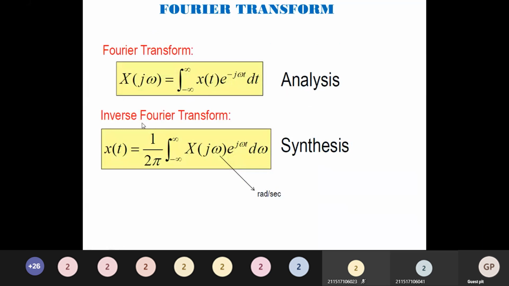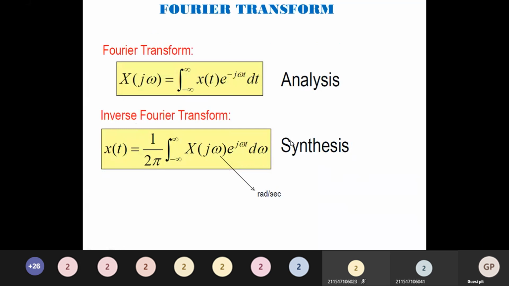And inverse Fourier transform, x of t is equal to 1 over 2 pi integral from minus infinity to plus infinity x of j omega e to the power j omega t d omega, and this equation is the synthesis equation, where omega represents radians per second.